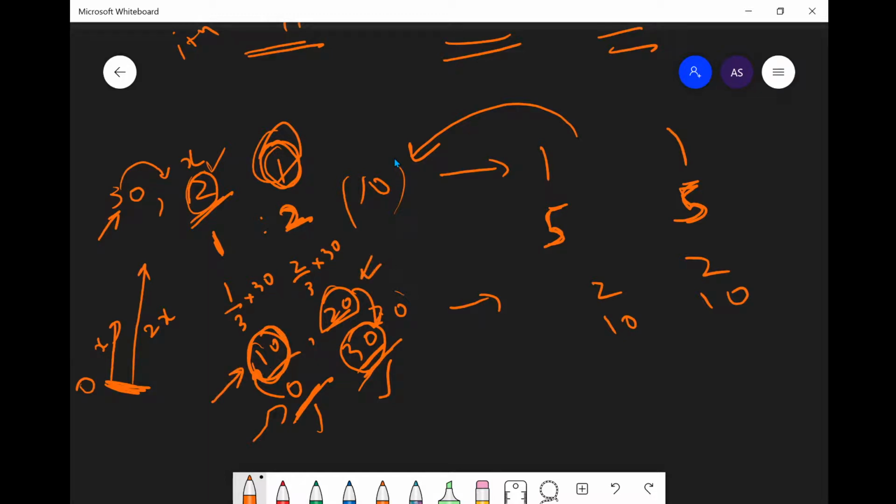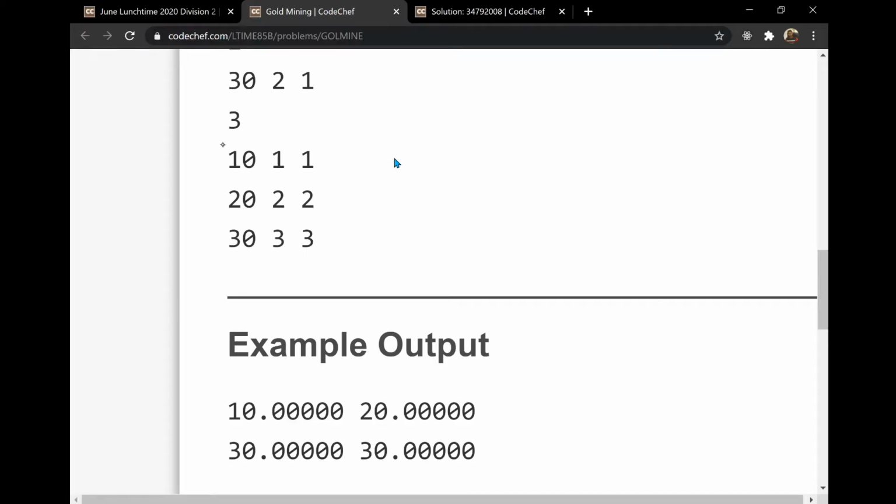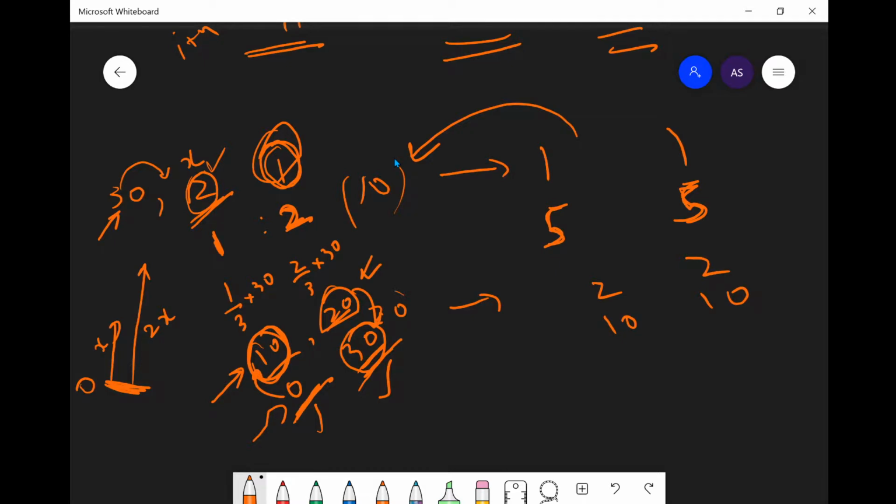It is given that they can work on each of the mines independently. So this is one entire question, and on one question we have seen that if a person worked and the other person did not work, then the person who did not work would be losing. That means if this person did not work, then he would be getting 0, and the optimal answer for him is to get 10, which is getting reduced.